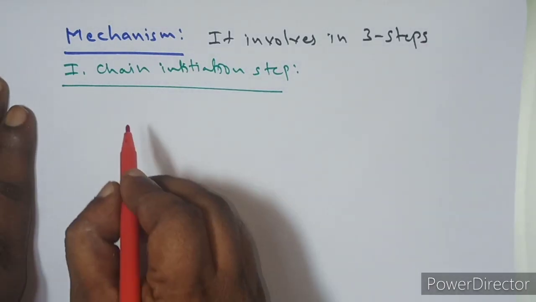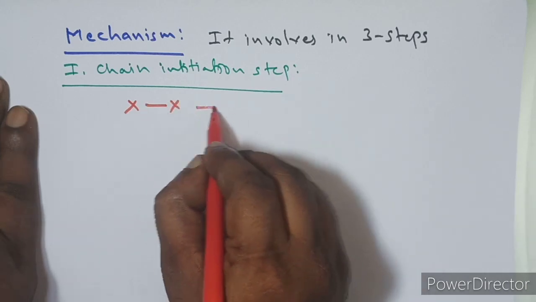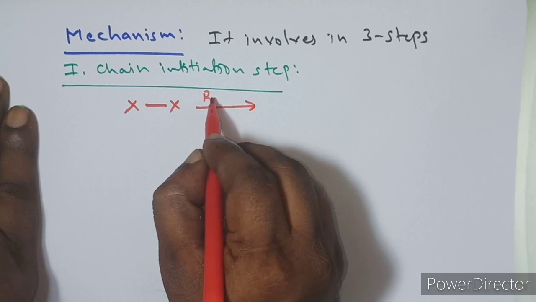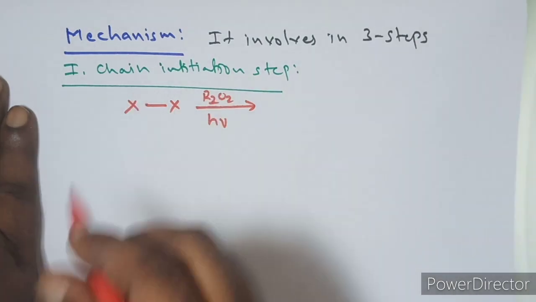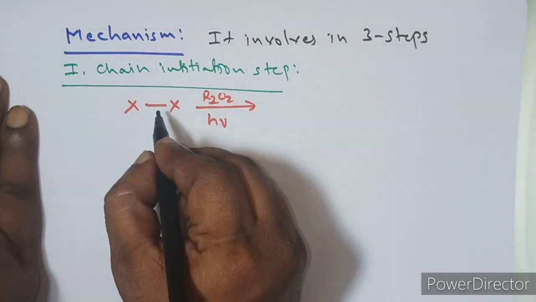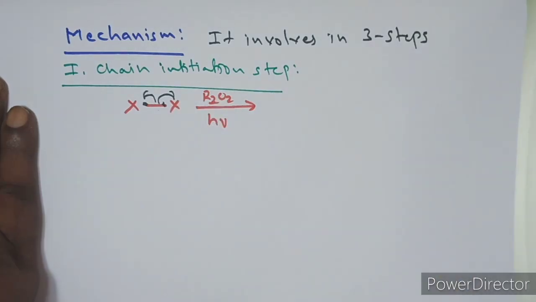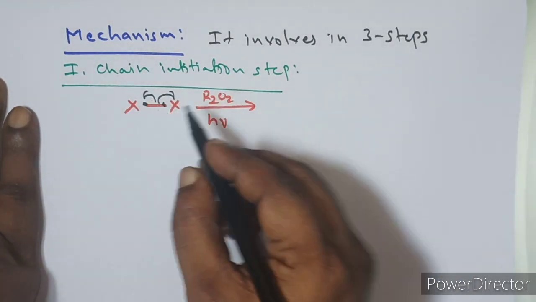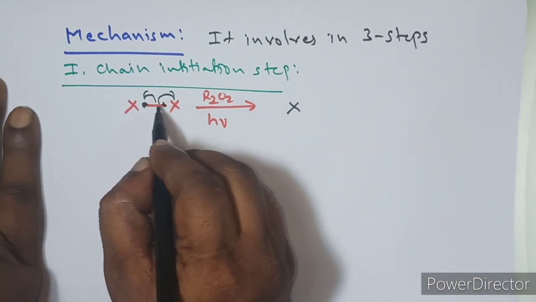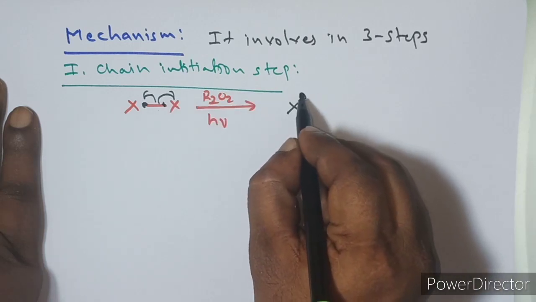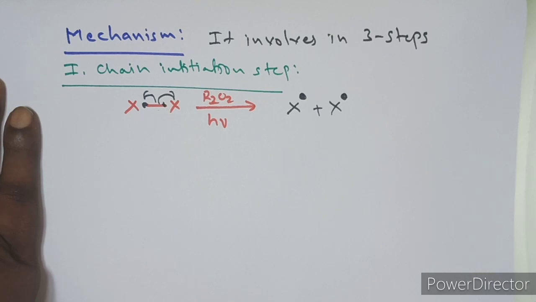So in this step, what happens here? Generally there is a halogen, with a covalent sigma bond between the 2 halogens. In the presence of peroxides or sunlight, the bond between the 2 halogen atoms undergoes homolytic cleavage. Homolytic cleavage is represented with the fish hook. Due to the homolytic cleavage, every halogen equally shares the electrons: one halogen gets 1 electron, and the other halogen also gets 1 electron.